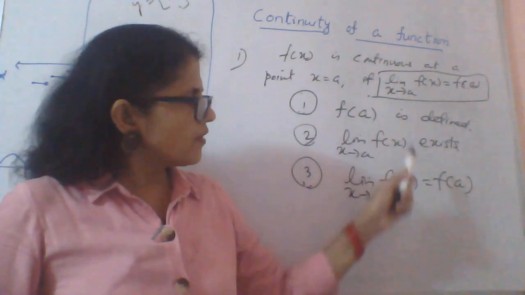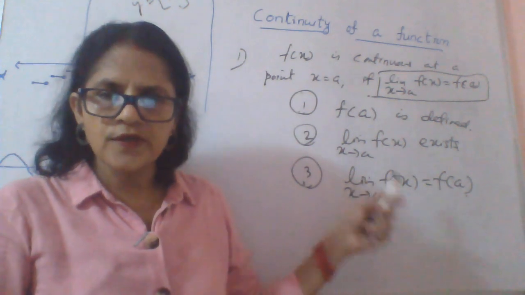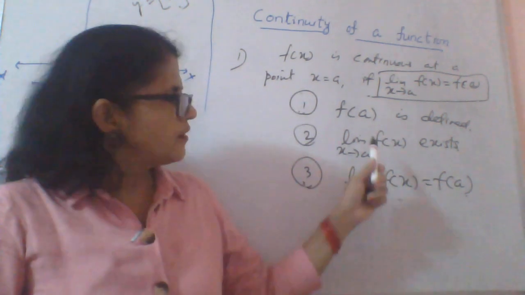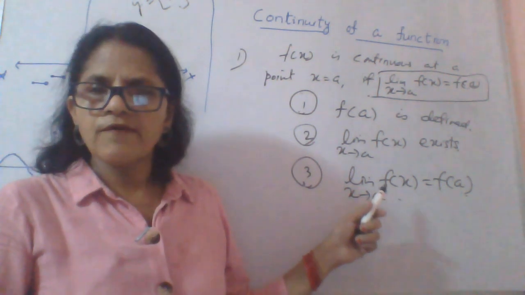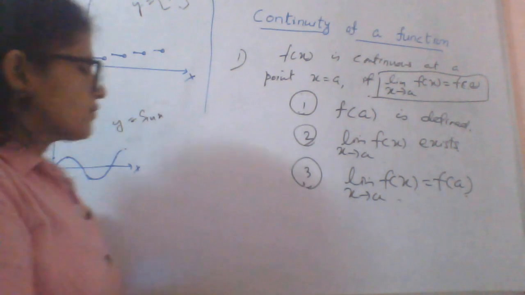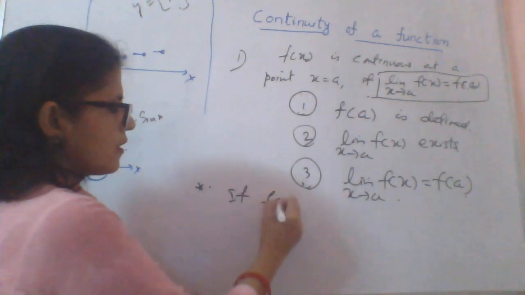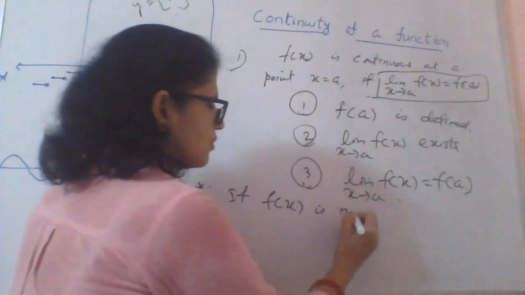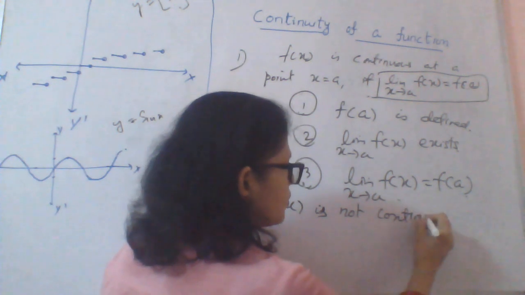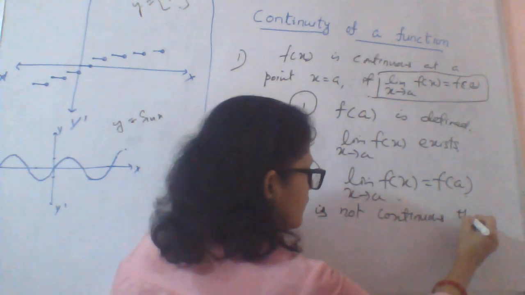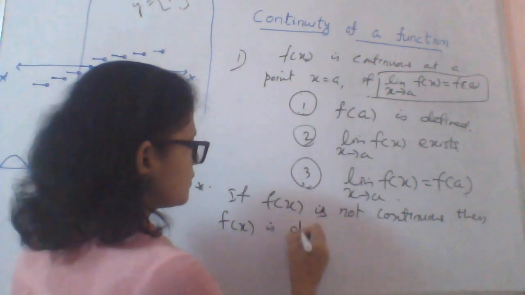So if at least one of the three conditions is not satisfied, we can't say the function is continuous, or in other words, the function won't be continuous. So if f(x) is not continuous, then f(x) is discontinuous.